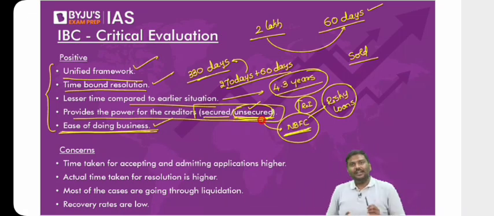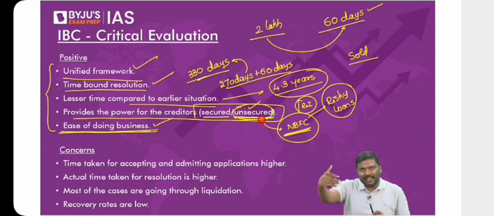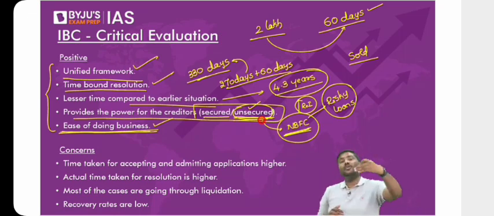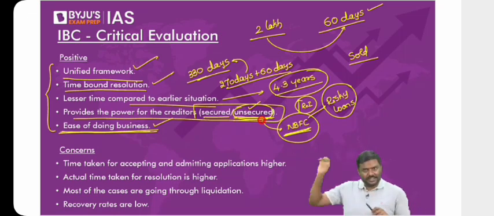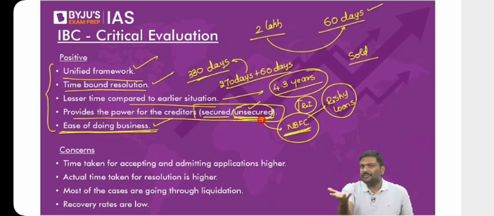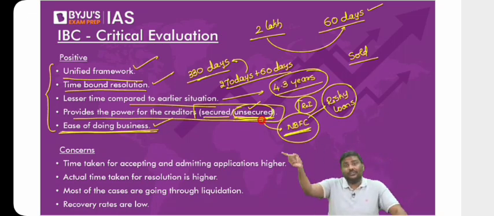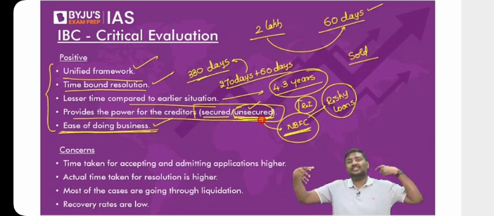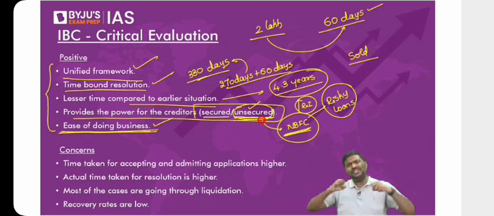Again, what used to happen? Understand this. If an unsecured creditor is there, like let's say a raw material supplier, imagine the same example. I've supplied raw material to you. You have said you will give the payment after 60 days. What if you don't give the payment? I'll come to you, ask for payment. You'll simply say not possible now, give me 30 more days. I will go to the civil court, file a complaint against you. And you know how efficiently the civil courts actually work in India. So there was a huge delay.